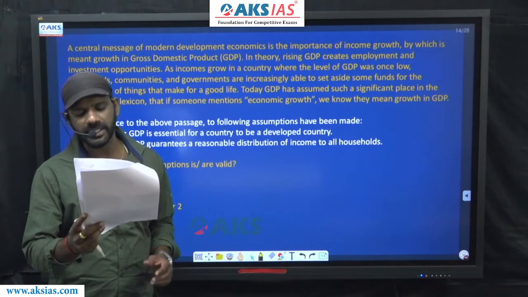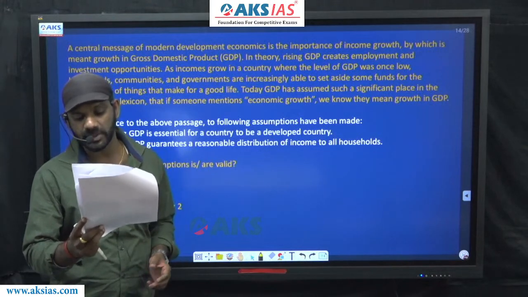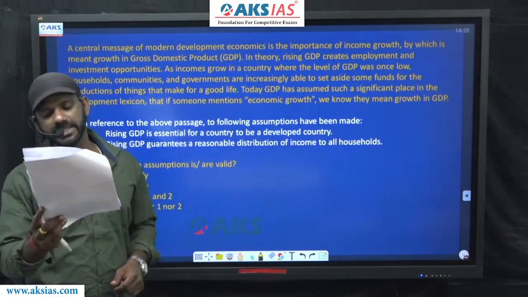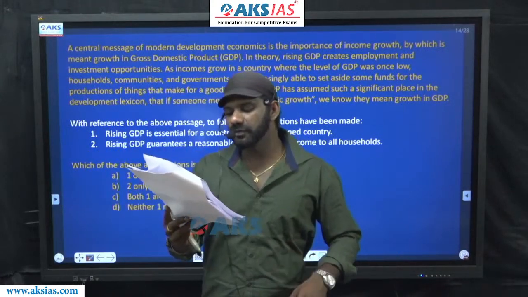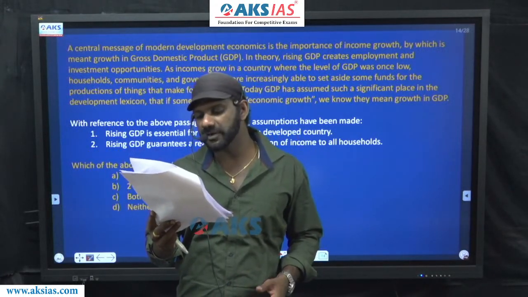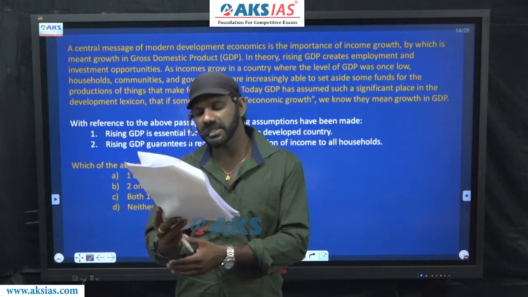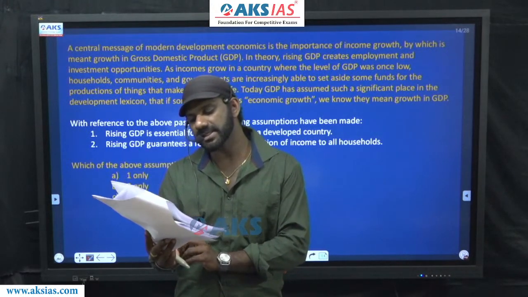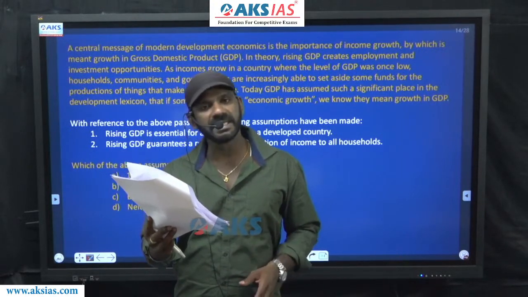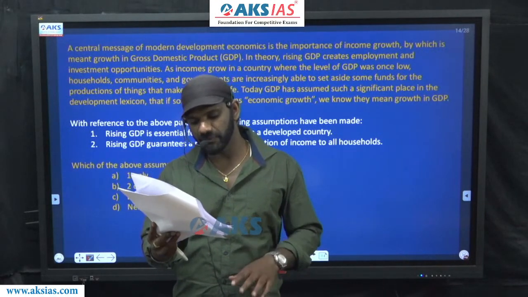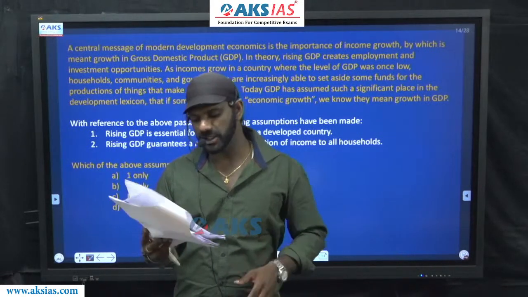As incomes grow in a country where the level of GDP was once low, households, communities, and governments are increasingly able to set aside some funds for the production of things that make for a good life. Today, GDP has assumed such a significant place in the development lexicon that if someone mentions economic growth, we know they mean growth in GDP.